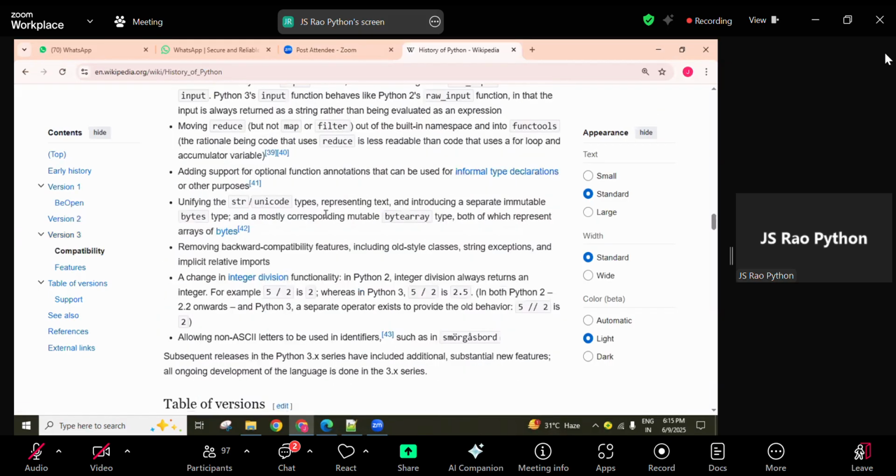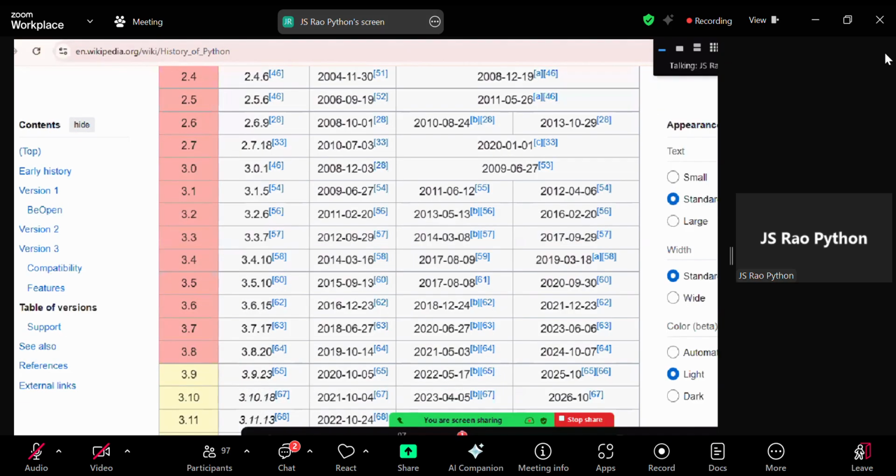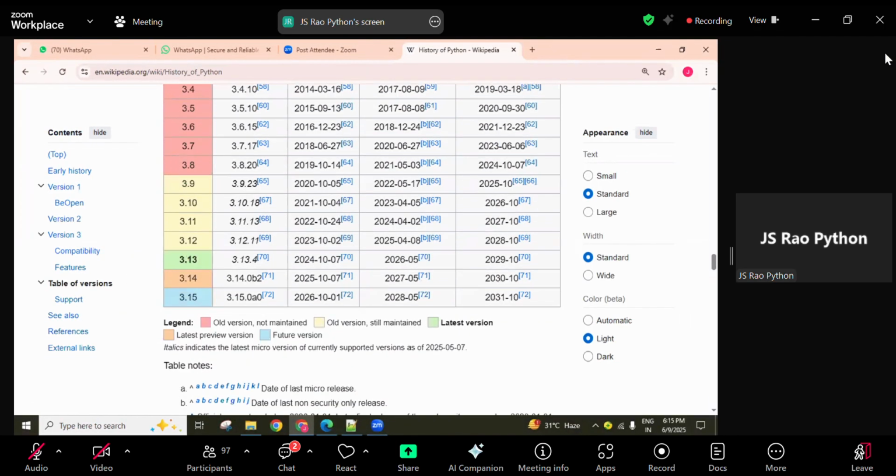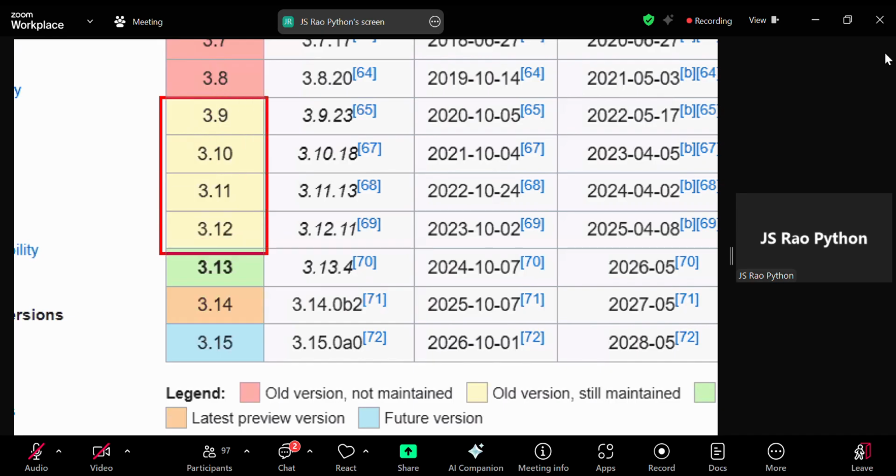You can click and check the Python versions here. The list is displayed. See, all the colored versions are deprecated versions. No one is using them in industry. These versions are the current industry versions, from Python 3.9 or above up to 3.12. 3.13 is the latest version, the current version.